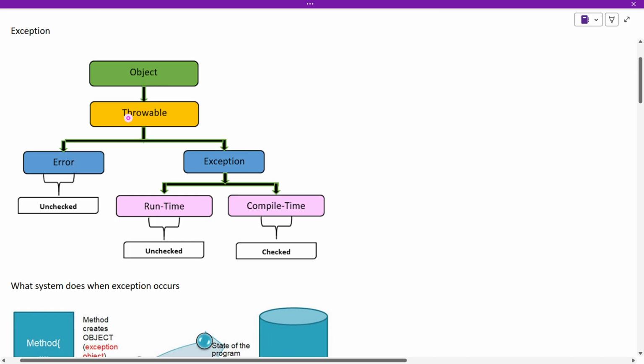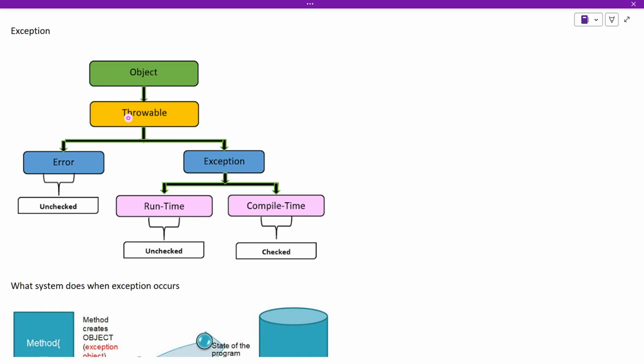So exceptions are the kind of scenarios in our program which might lead that program to terminate because of some input or because of some sort of event. If our program is going to shut down because of an event, it is actually called an error, because an error we cannot handle. But if you know the error which is causing this abrupt termination of the program, and it can be handled by us, we can call it an exception.